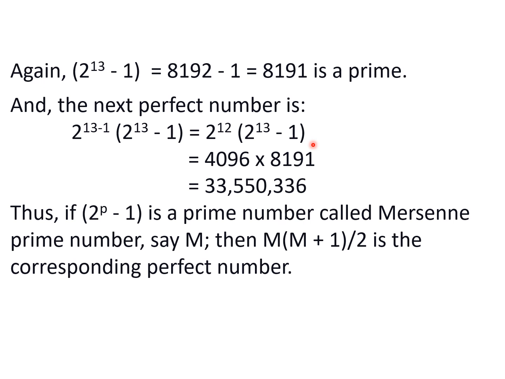There is a group of volunteers, dedicated, committed mathematicians, who are spending their energies, their concentration, their time to find the next Mersenne prime number. If one can find a Mersenne prime number, one can easily find the corresponding perfect number.